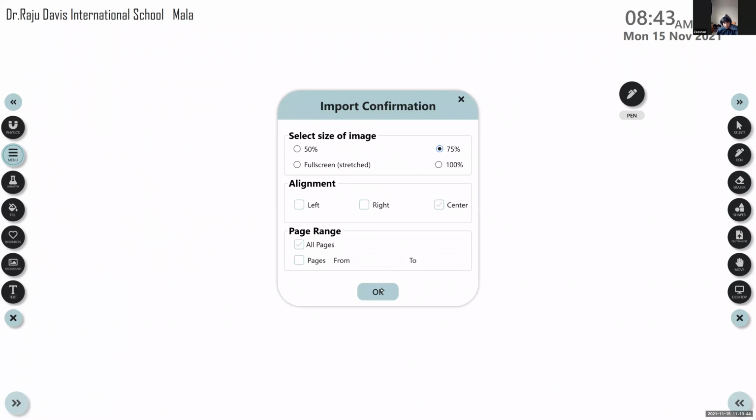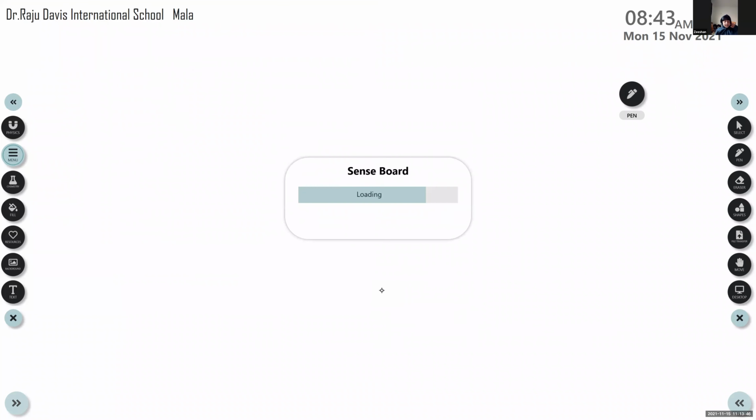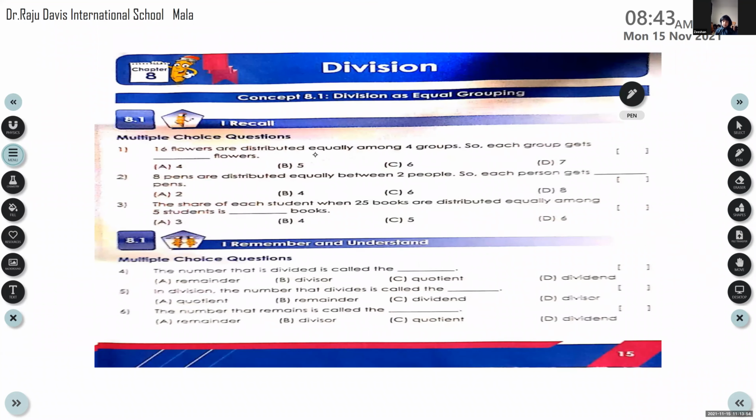So we have to start the problems of division in the workbook. So this is the page number 15. Have you all taken this page? Yes, ma'am. Now, shall we start?